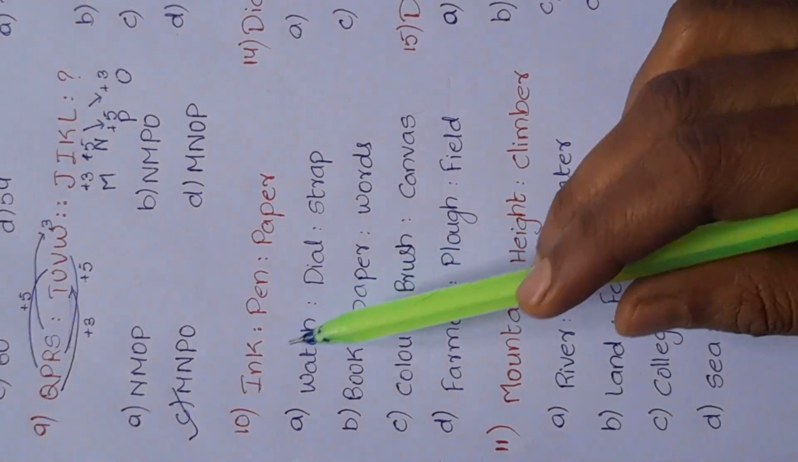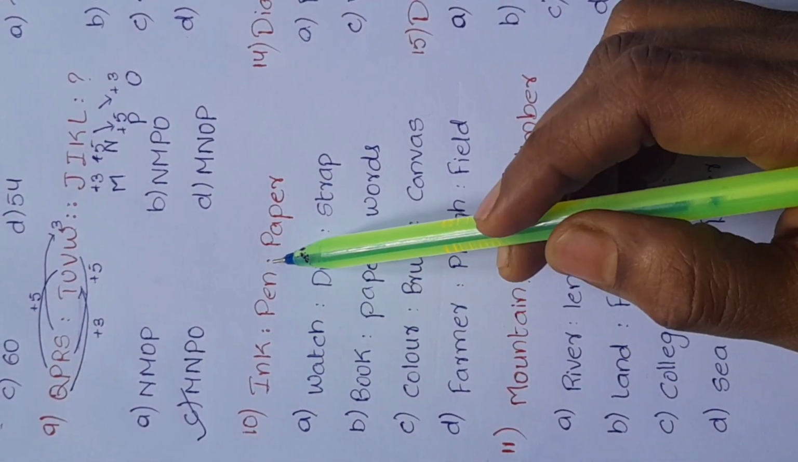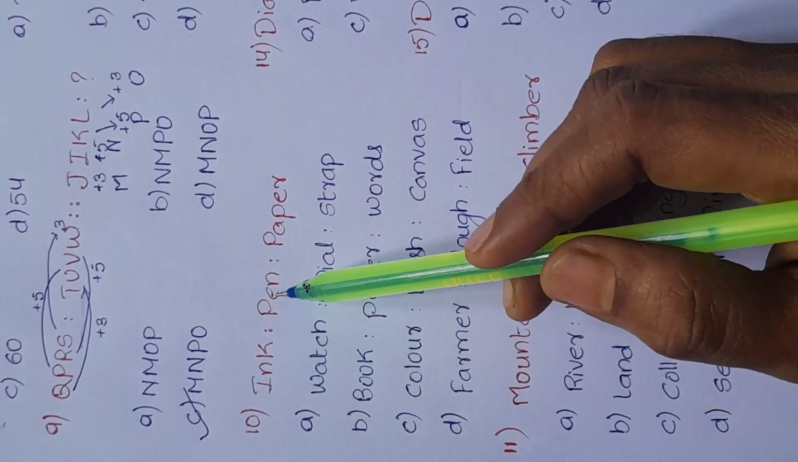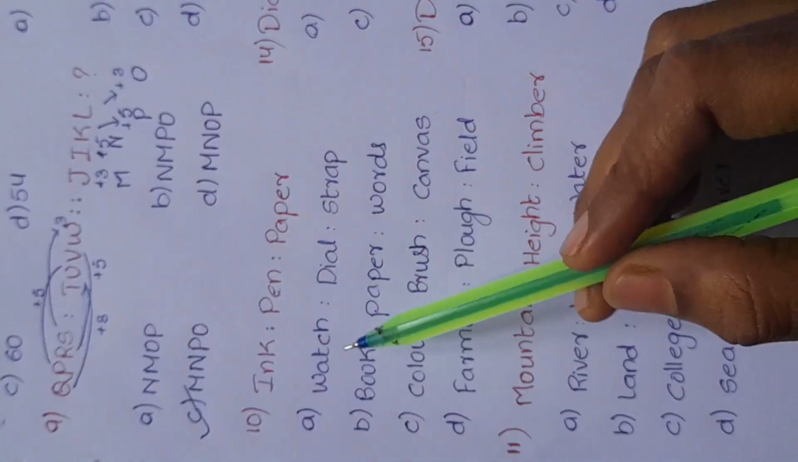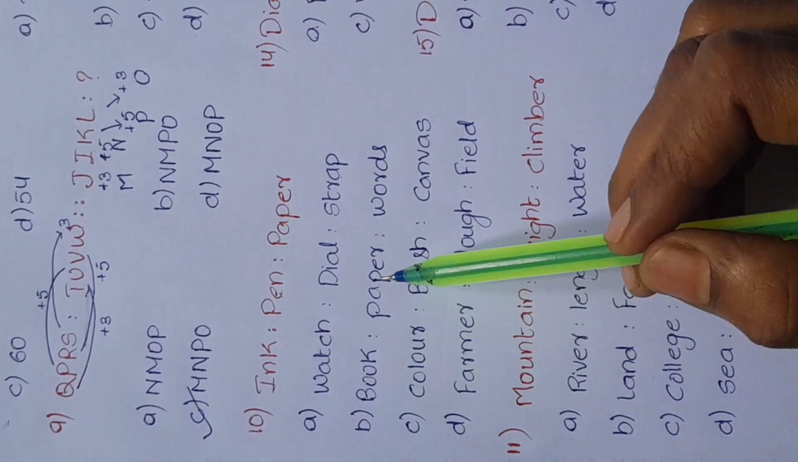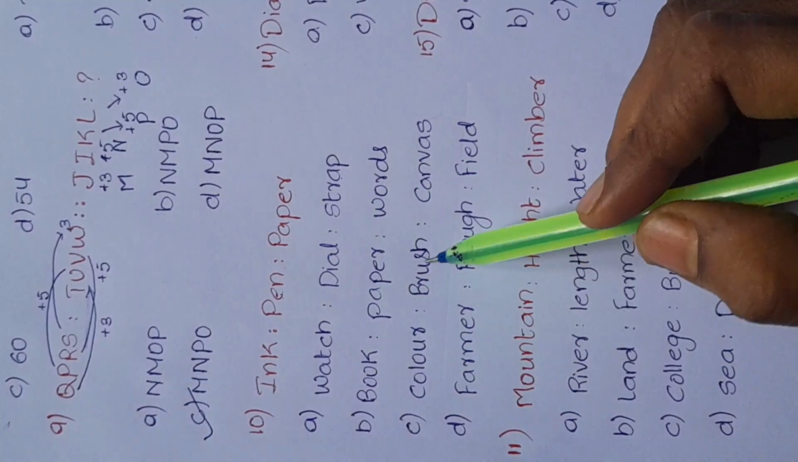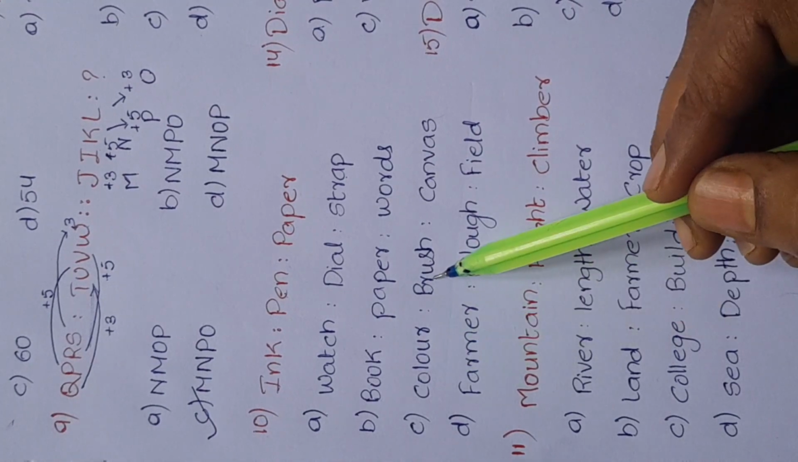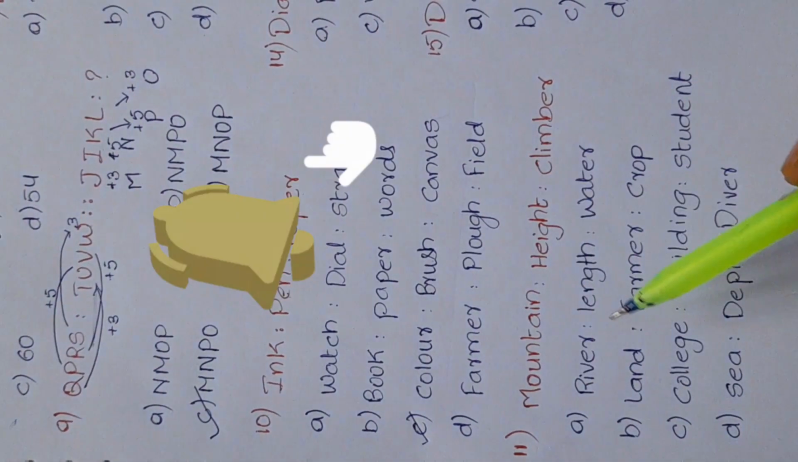11th question is given as ink, pen and paper. Now the relation between these three is, by using ink in the pen, we write letters on the paper. So, watch, dial and step. There is no correct relation as in the question. Book, paper and words. Here also there is no correct relation as in the question. Color, brush and canvas. Color is used in the brush to work on canvas. Option C is correct.